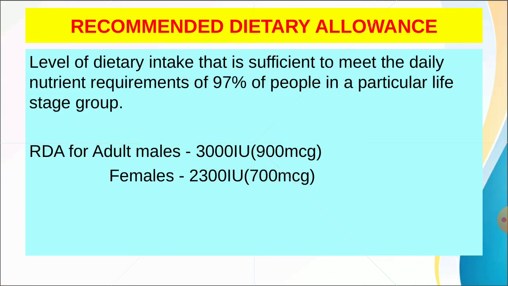Recommended dietary allowance. It is the level of dietary intake that is sufficient to meet the daily nutrient requirements of 97% of people in a particular life stage group. Recommended dietary allowance for adult males is 3000 international units, that is 900 micrograms. In females it is 2300 international units, that is 700 micrograms.